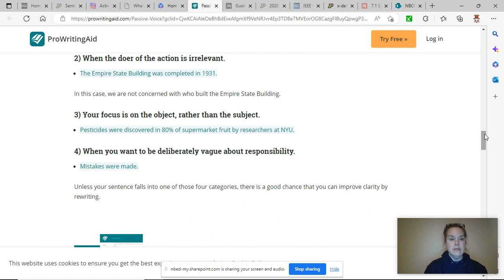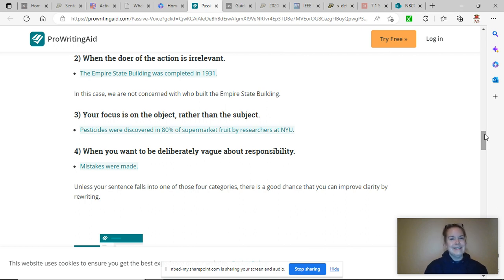Another reason you might use the passive voice is that your focus is on the object rather than the subject or the doer. Pesticides were discovered in 80% of supermarket fruit by researchers at NYU, or New York University. Pesticides were discovered. That's the key part of that story. You don't need to know that it was me that discovered it. It wasn't me, by the way. You don't need to know the name of the researchers who discovered the pesticides. That's not the important part. The important part is they were discovered. You need to wash your fruit when you buy it at the supermarket. So if you're reading in the newspaper, the headline would be that pesticides were discovered. That's really important. So the passive voice is okay there, that they were discovered.